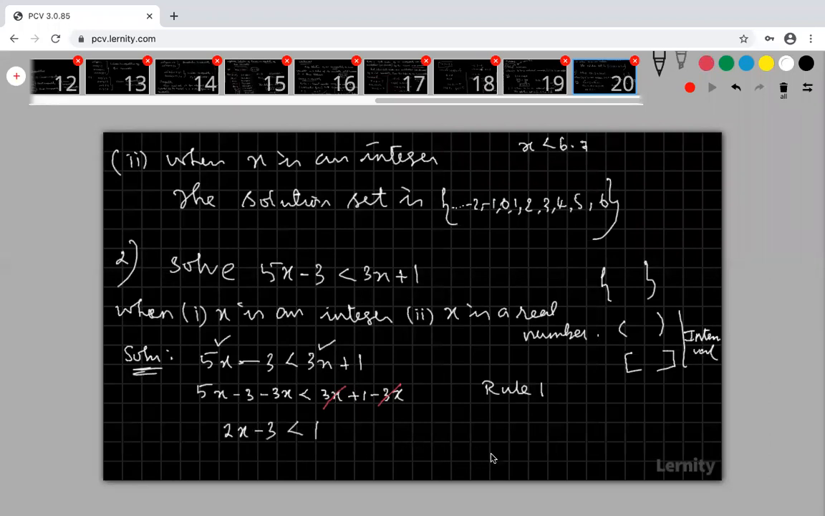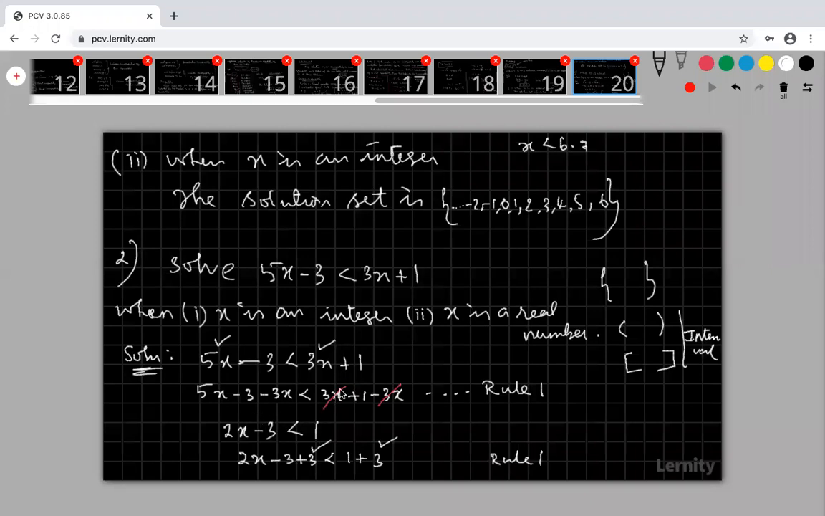Again I'm going to apply rule 1. So that is again subtract minus 1 both the sides, or add plus 3. Here minus 3 is there. I am going to add plus 3 both the sides. Look at that, both the sides I am adding 3. Why, sir? I am going to eliminate this 3. I need only x in the left hand side.